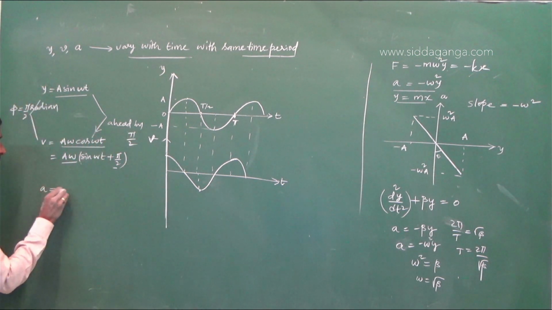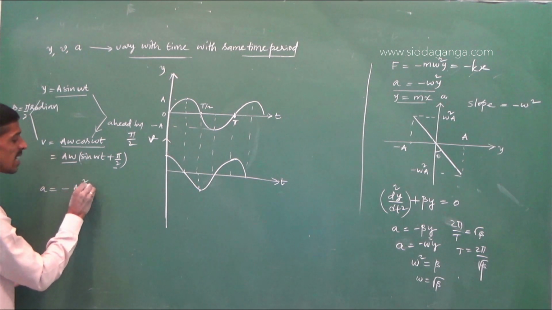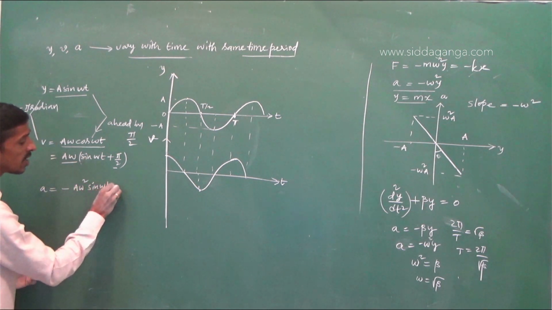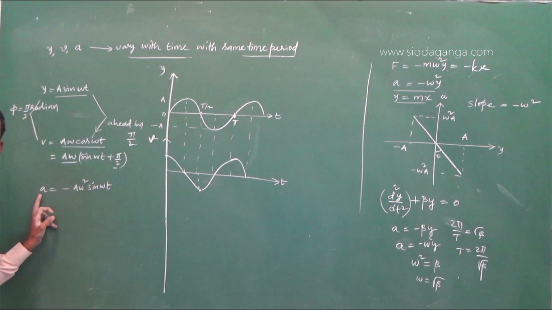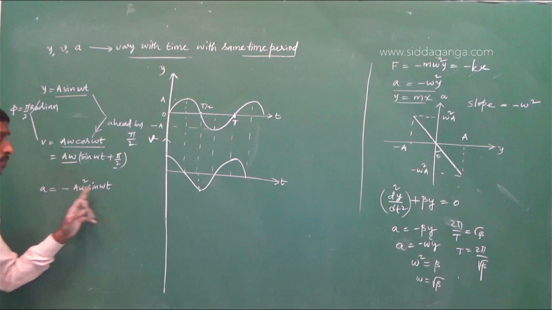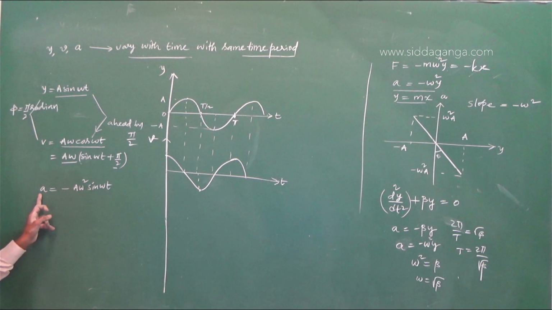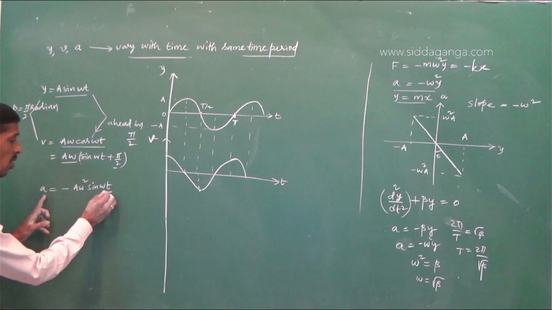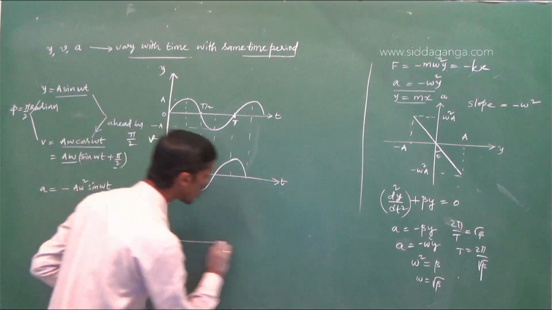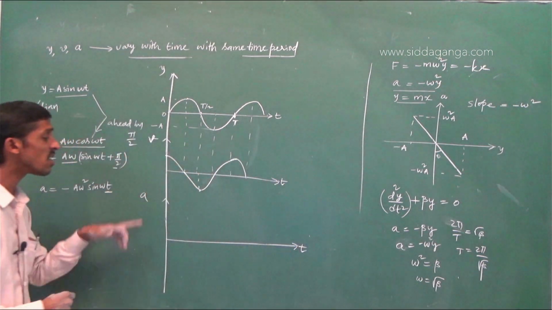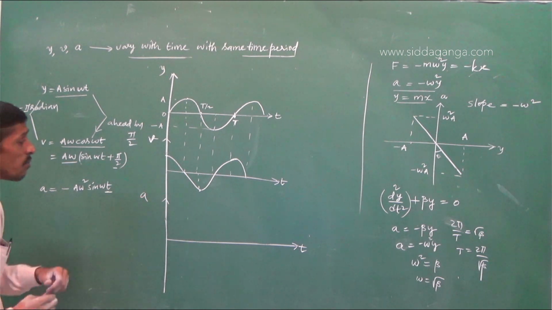So acceleration is equal to minus A omega square sin omega t. When t is equal to 0, a will be 0. When t is equal to T by 4, check it, in the same way you can represent the variation of acceleration with time.